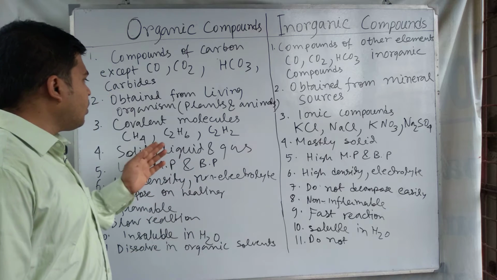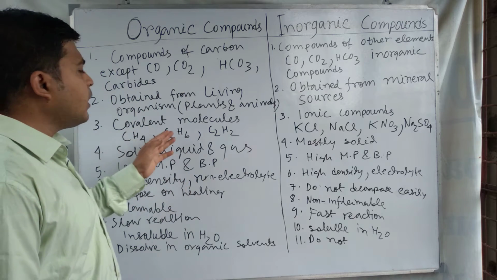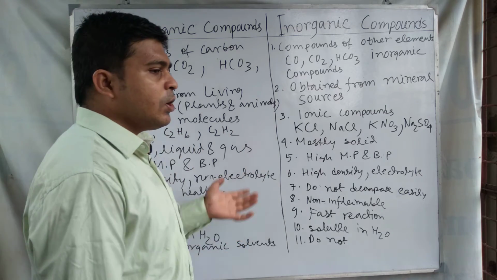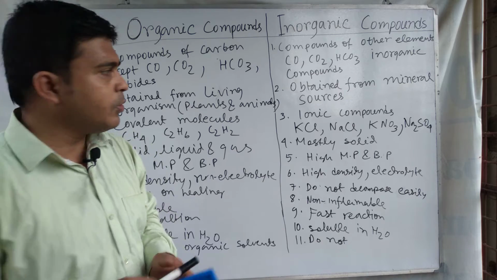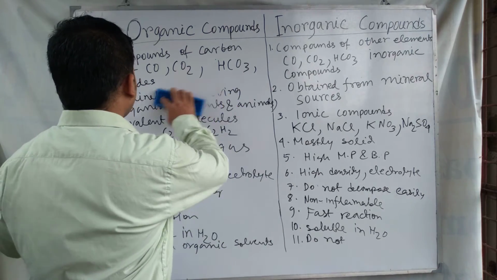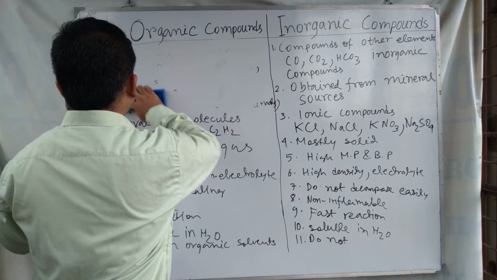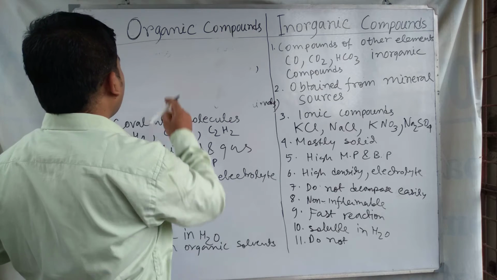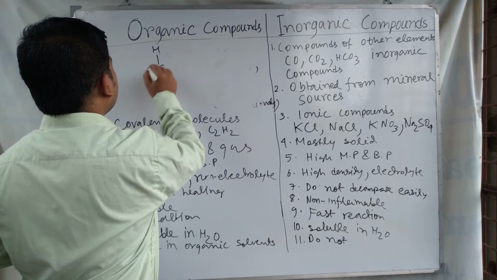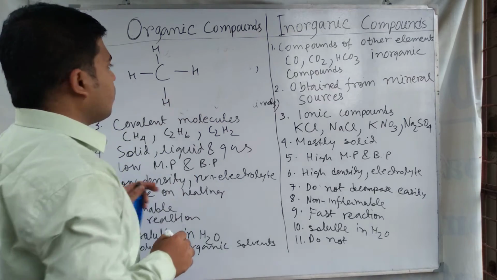Another important difference is that organic compounds are covalent in nature. Methane, ethane, propane and butane are organic compounds. If we draw some molecules, organic compounds are like this one, methane.